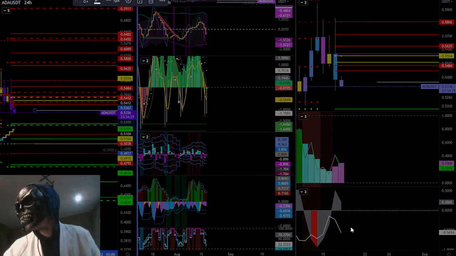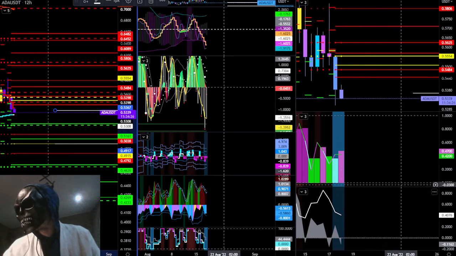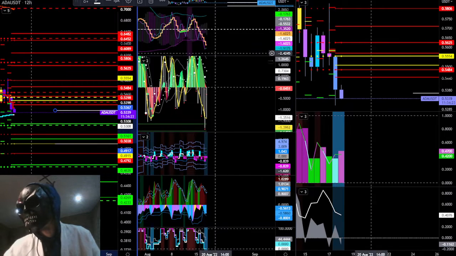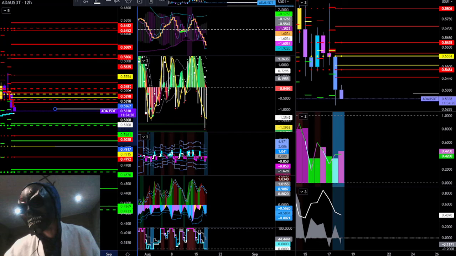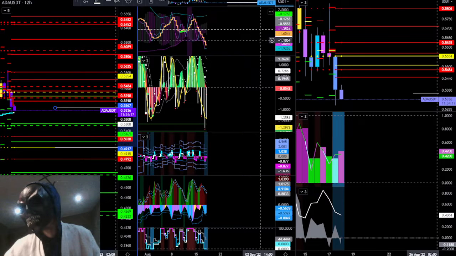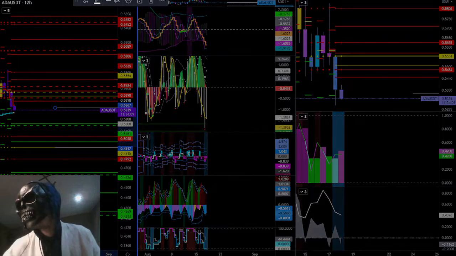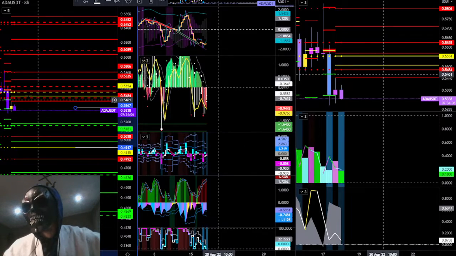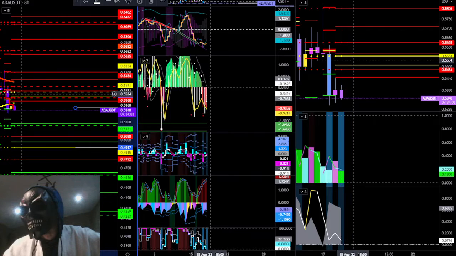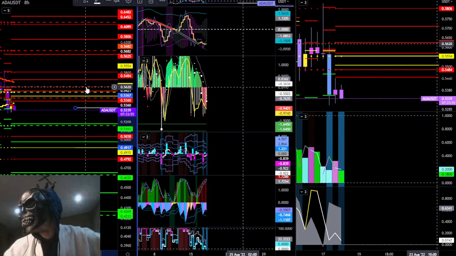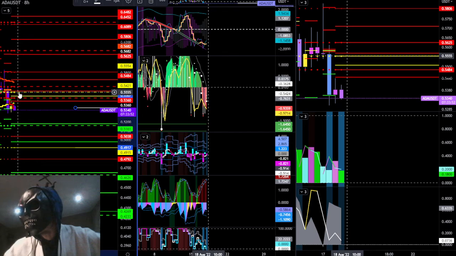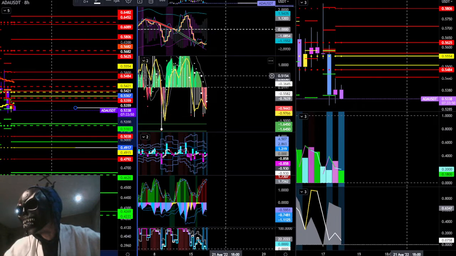Okay, so 12 hour. That's also looking a bit confused. This one's choppy enough. We don't have to look there. Outlier event is happening, but we haven't crossed back. Given that those other time frames, they do look like they can push the 12 hour further down. So we're going to start isolating targets. 49 cents looks about for ADA in the next couple days, I'd say. If it wants to save itself, we'd have to close above 55 cents. Right, on the weekly, we'd have to open above here on Monday.